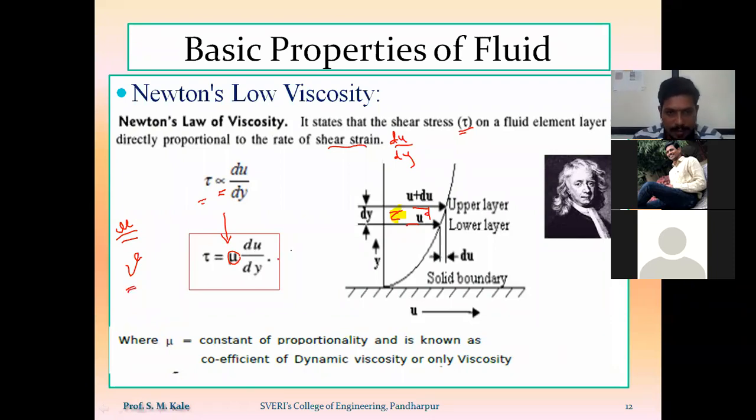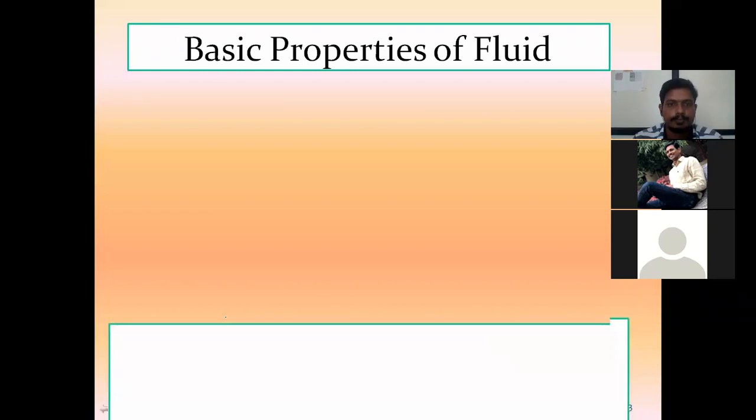Based on this formula, we can derive the dynamic viscosity, because we know that tau is equal to mu into du by dy. So mu is equal to tau divided by du by dy, whereas tau is nothing but shear stress, and du by dy is nothing but shear strain. So the ratio of shear stress produced per unit shear strain will be called dynamic viscosity.